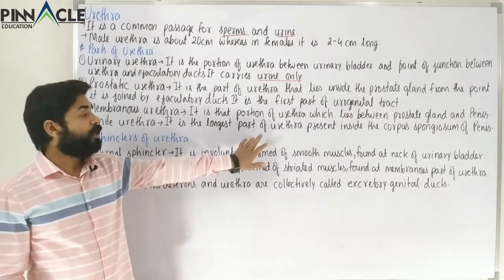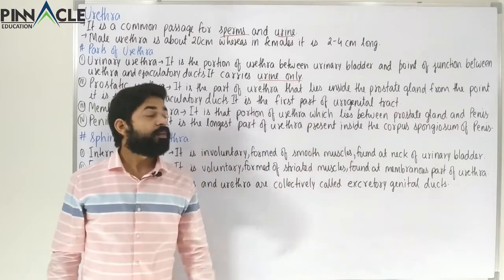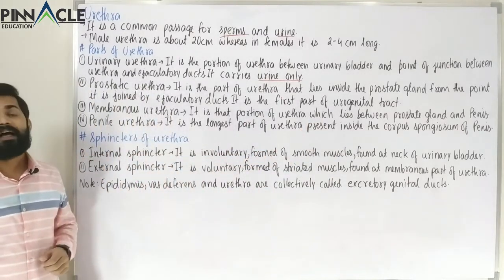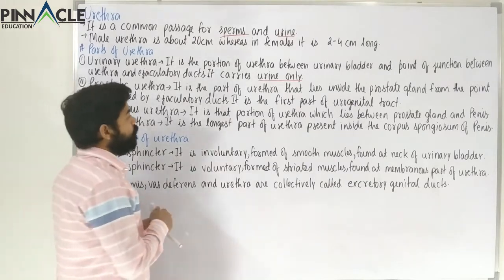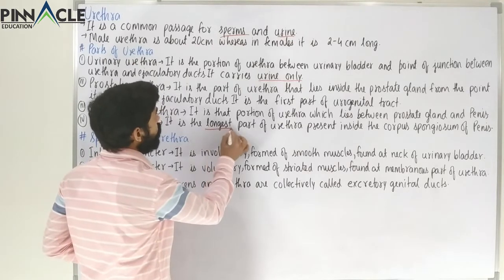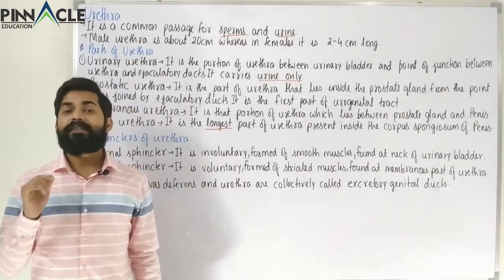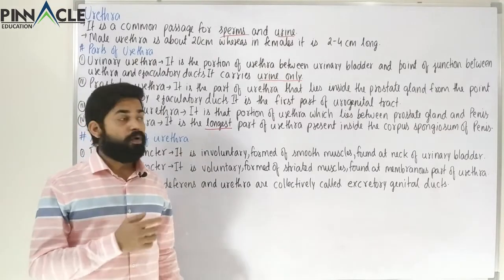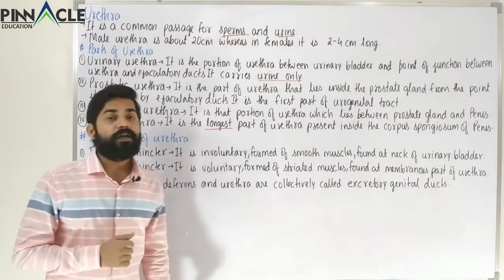Ultimately we come to the last part, the penile urethra, which is the longest part of the urethra, and it lies inside the corpus spongiosum. After the urethra, we are going to study a structure called the penis.